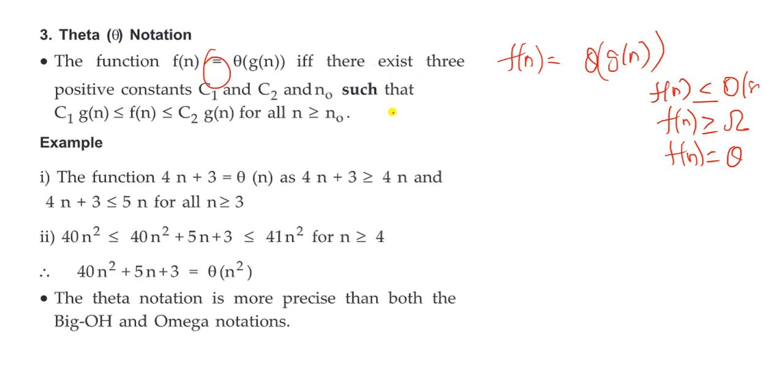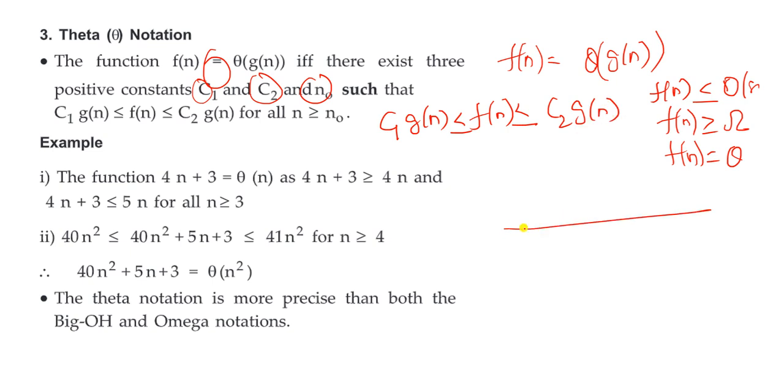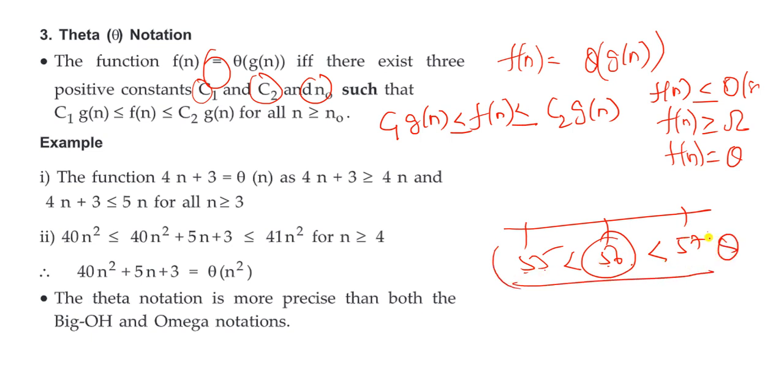So what we have to do here is take two constants, C1 and C2, and n naught. So C1 g of n is less than or equal to f of n, which is less than or equal to C2 g of n. So simply, let us take some numbers: 55, 56, 57. Okay, so 55 is less than 56 is less than 57. So this is the theta notation. Likewise 12, 13, 14: 12 is less than 13 is less than 14. So this is the theta notation.